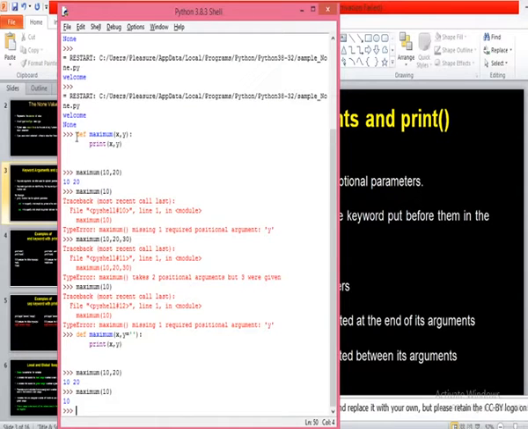Yes, sir. So this way, if we write the function definition and call the function with only one argument, it was showing an error message because there was a missing argument. But when I write the definition with the optional parameter, that is called a keyword argument. So if you use the keyword argument in the function definition, then for that parameter, you may or may not give a value. It will work. If you give the value, it will take the given value.